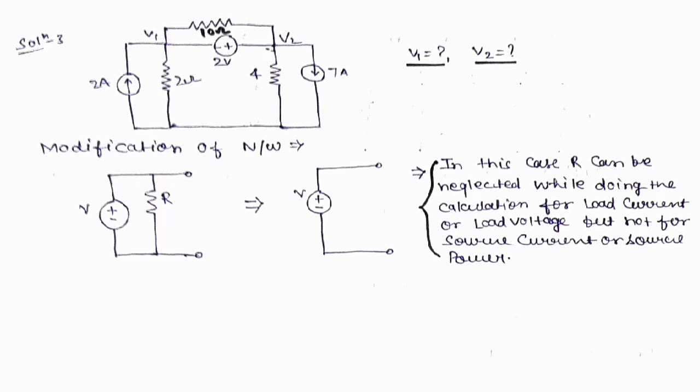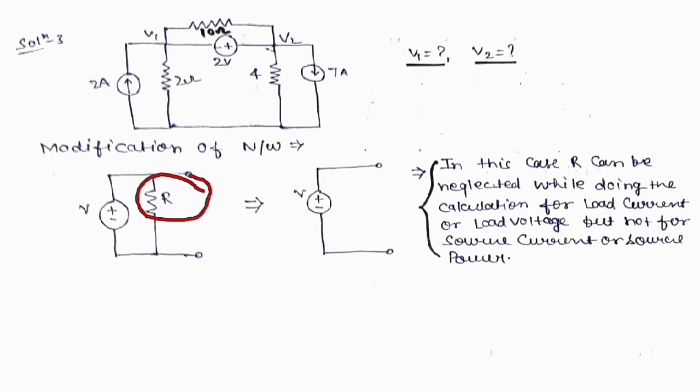If somebody asks what the value of the source current for this network is, then in that case also, if you neglect this resistance, you will again get 0 marks. This is a small concept, but sometimes because of confusion you do not remember it.